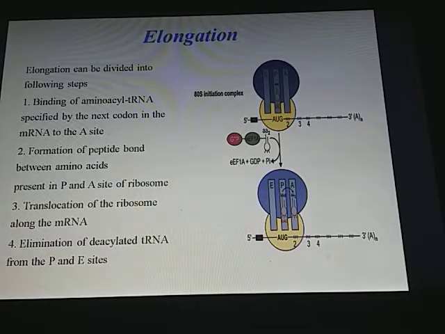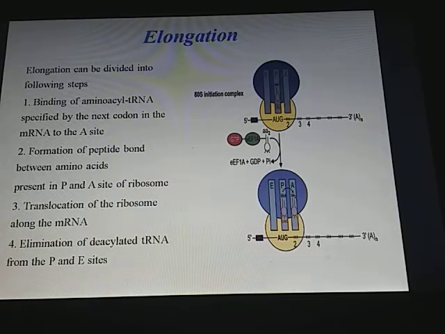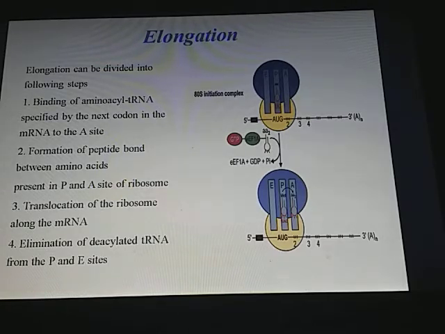Next is elongation. Elongation can be divided into the following steps: binding of amino acyl tRNA specified by the next codon in the mRNA to the A site, formation of peptide bond between the amino acids present in the P site and A site of the ribosome. Once the peptide bond is formed, the translocation of ribosome along with the mRNA occurs. Then the elimination of deacylated tRNA from P site to E site occurs. So these are the different stages of elongation.